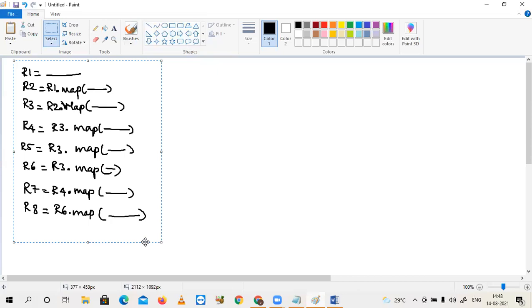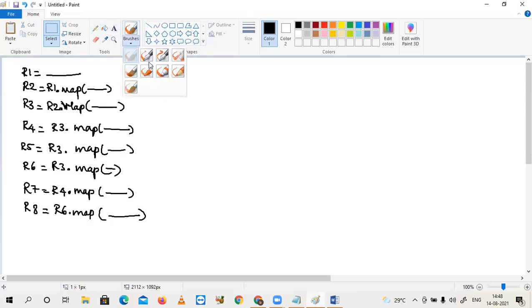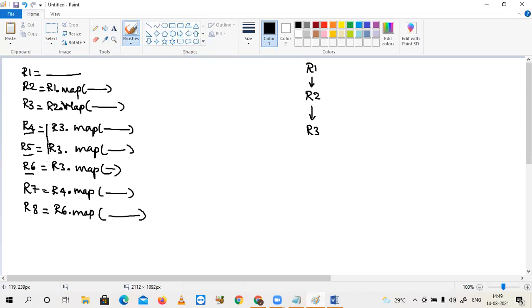So this is my picture. Try to make it as a flow, graphical flow. First, what is the initial one? R1. What is the next following already? R2. R2 next, R3. Look at this R4, R5, R6. For all these things, what is the input, sir?